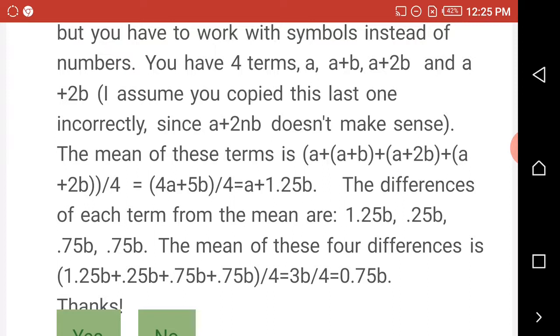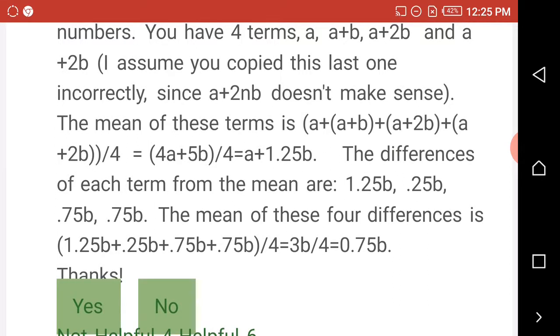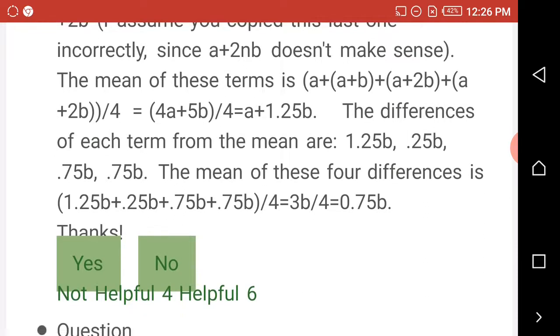The mean of these terms, when you put it in brackets, is A plus A plus B plus A plus 2B, and when you divide it by 4, you have 4A plus 5B divided by 4, which equals A plus 1.25B.